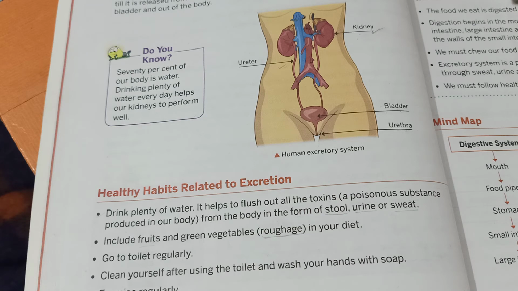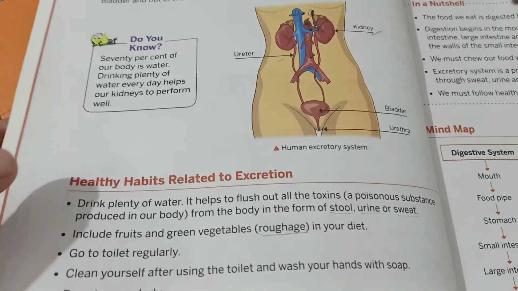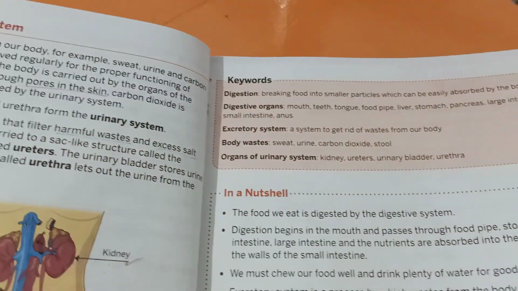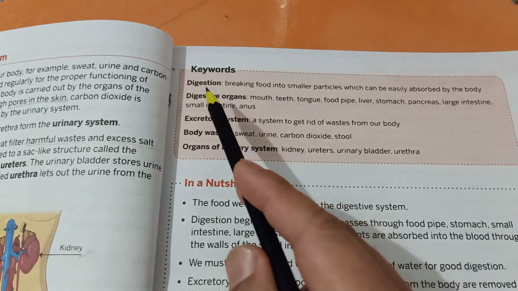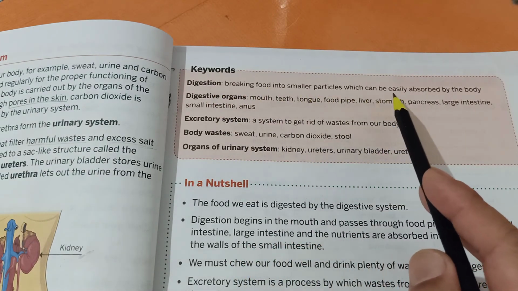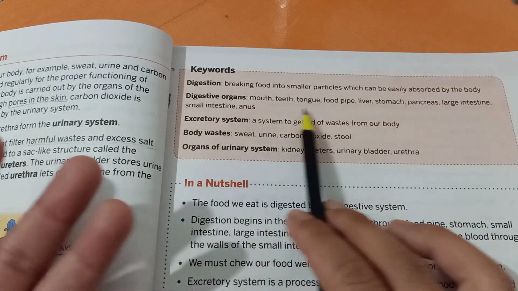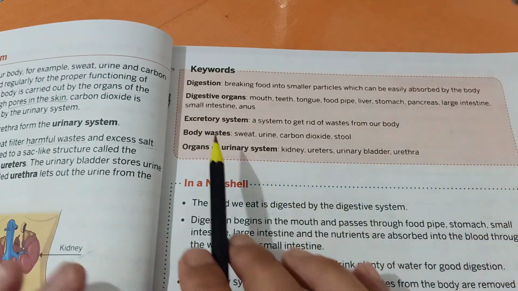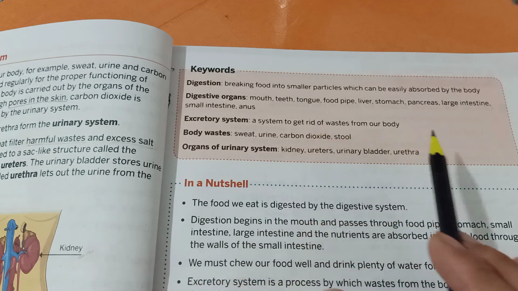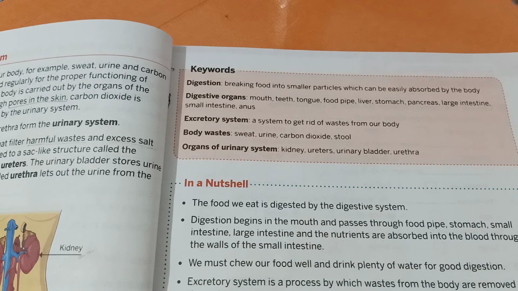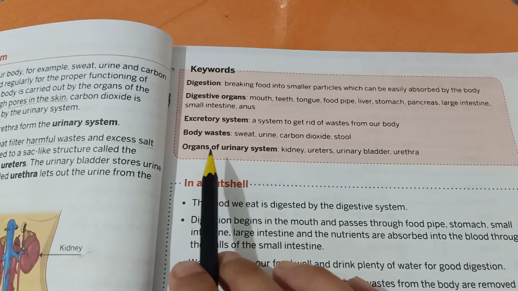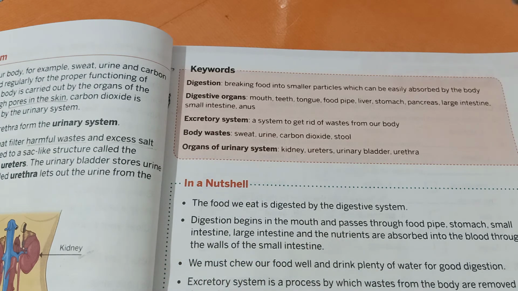Now try to understand these two types of systems by reading your textbook, by learning keywords which are given in your book. Let me show you the keywords. These are the keywords given in your book, like digestion, breaking food into smaller particles which can be easily absorbed by the body. Digestive organs, what are the different digestive organs? They are all mentioned over here. Excretory system, a system to get rid of waste from our body, is known as the excretory system. Different types of body waste, and organs of the urinary system or excretory system.